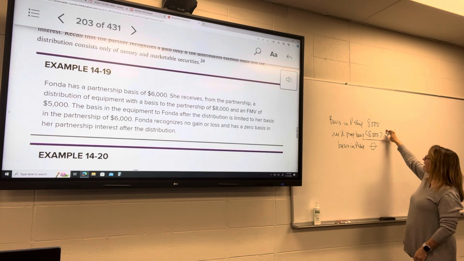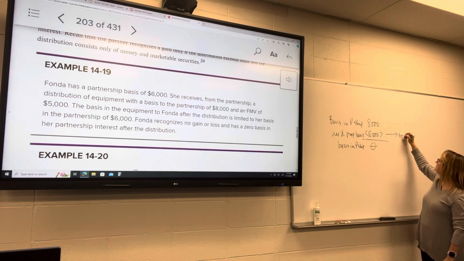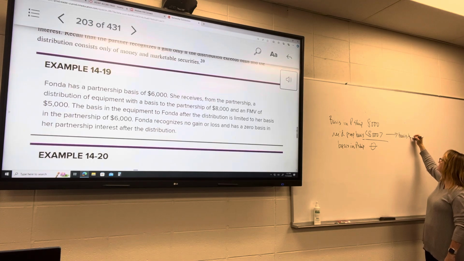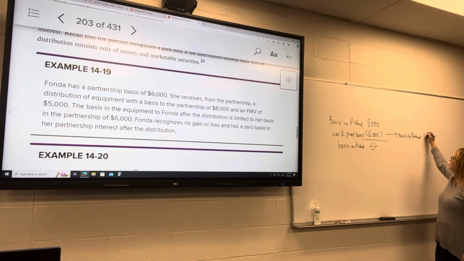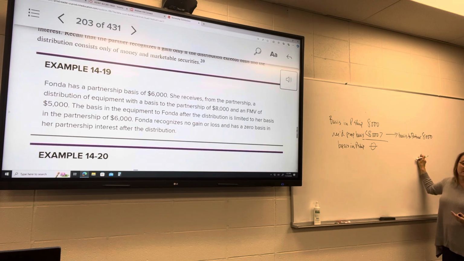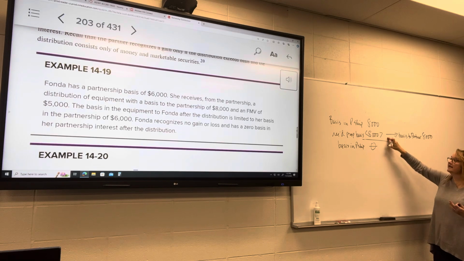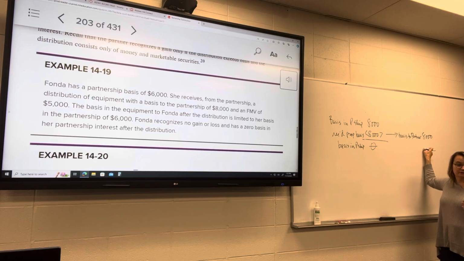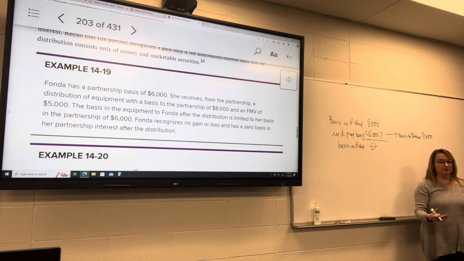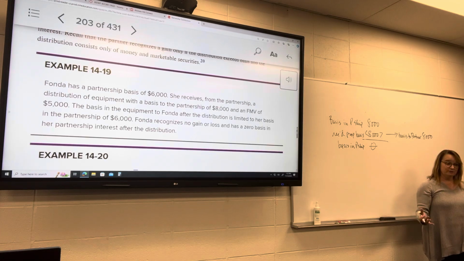But the property that she receives, remember, this is going to carry over. So her basis to the partner would equal $8,000. So when she sells this, say she sells it for $10,000, she's going to have a gain of $2,000 when she sells it. So this is going to have a carryover basis. Remember, when you contribute property to a partnership, it's a carryover basis, carryover holding period. When they distribute property, it's carryover as well. You just get their basis, the partnership's basis,